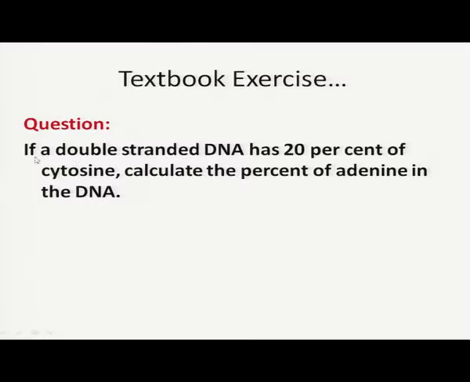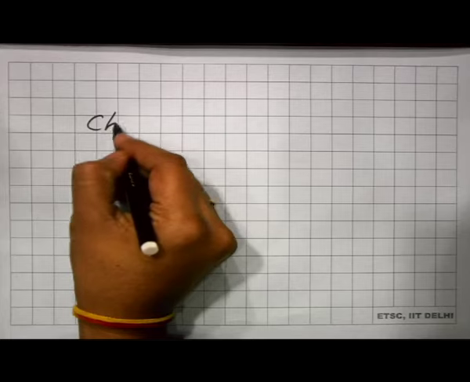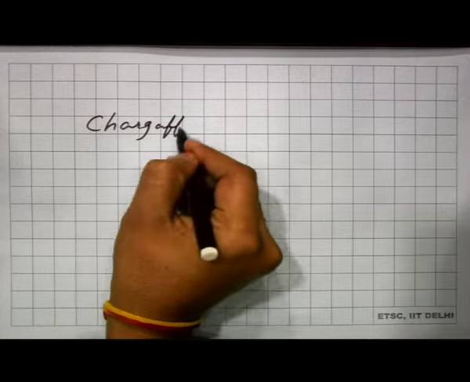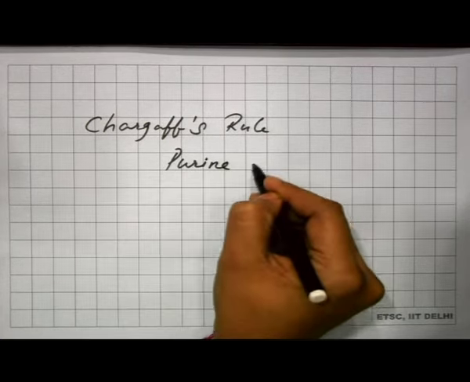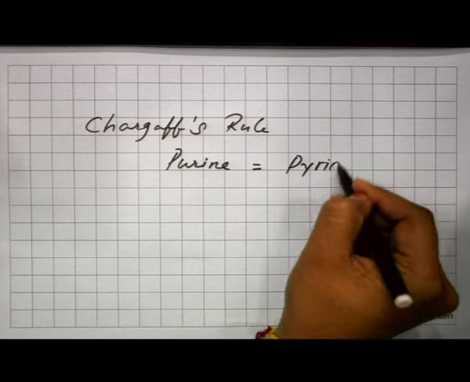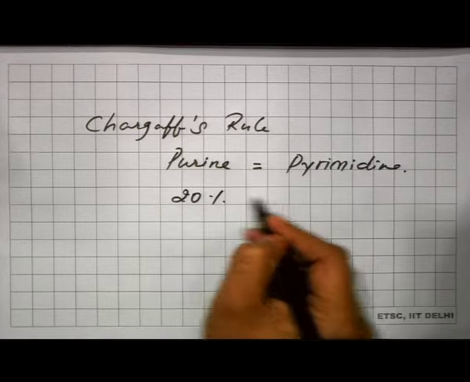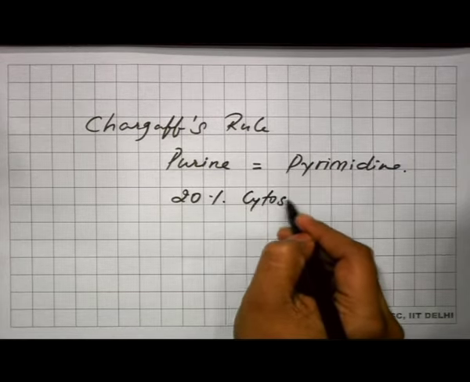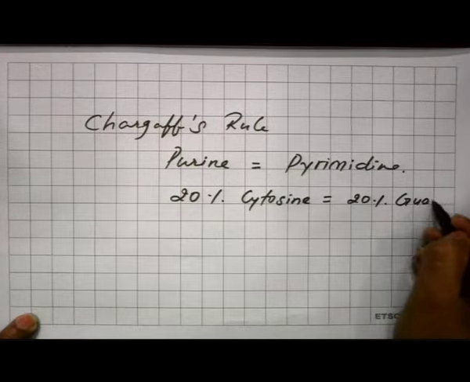The next question is, if a double stranded DNA has 20% cytosine, calculate the percentage of adenine in the DNA. Here you can use Chargaff's rule, which states that the number of purines in a particular DNA is always equal to the number of pyrimidines. So if 20% is cytosine, then 20% guanine would be there.